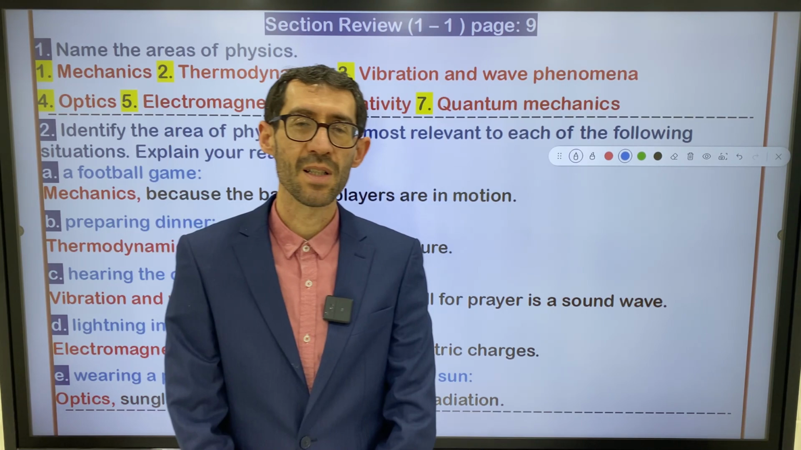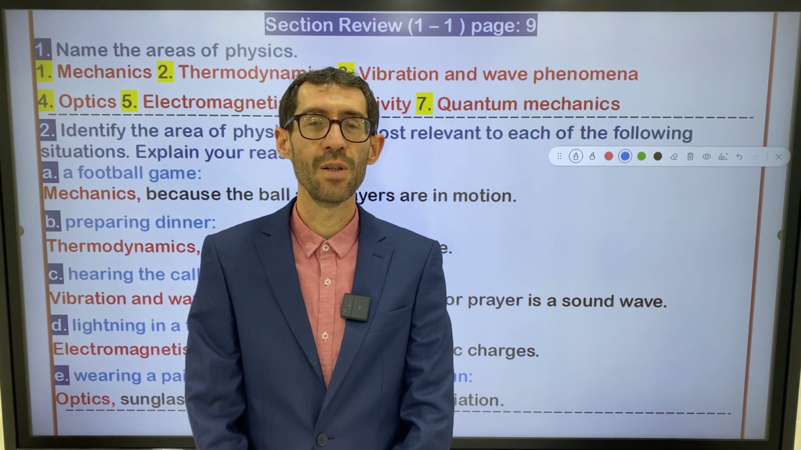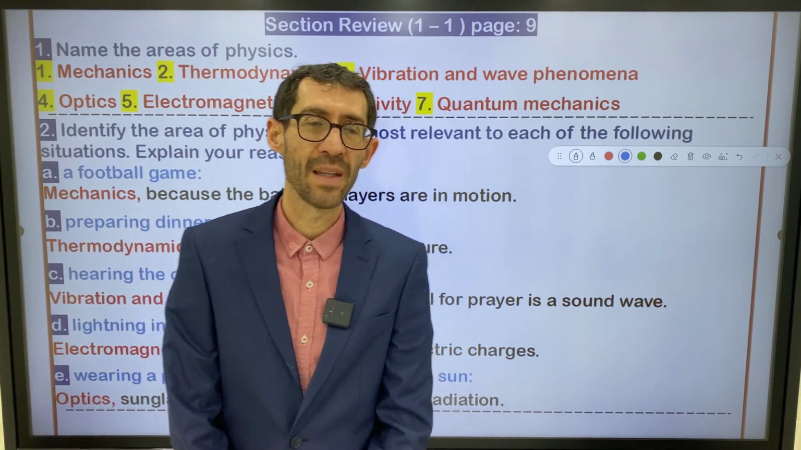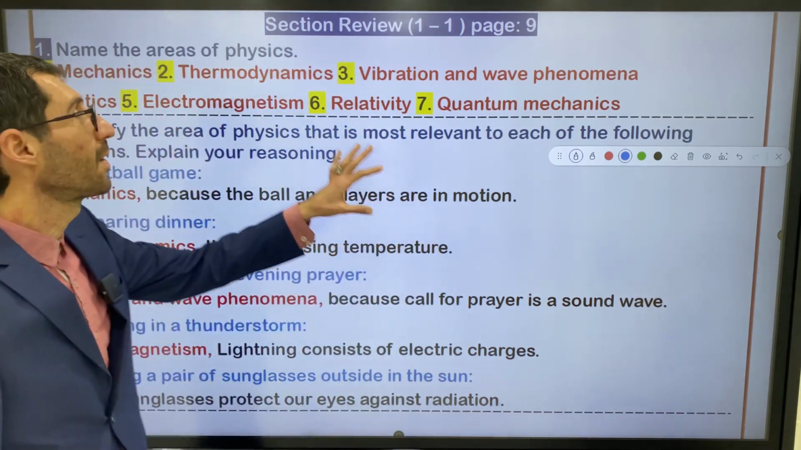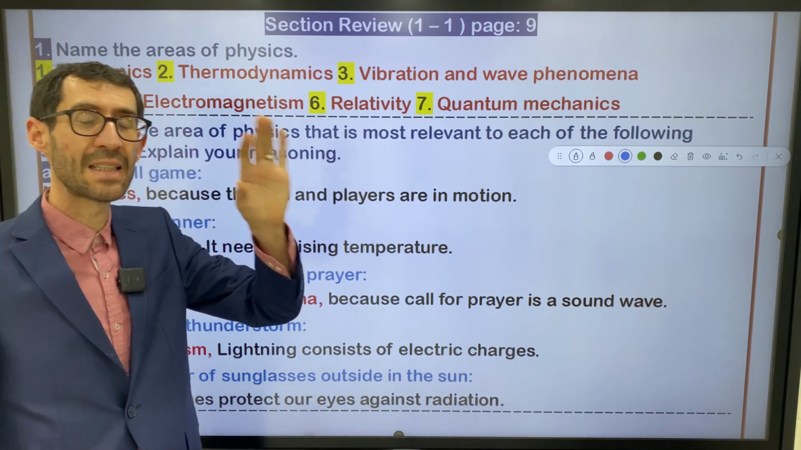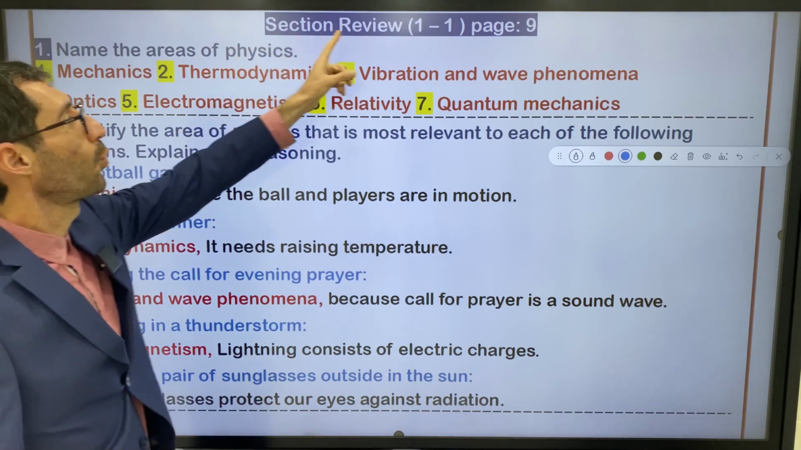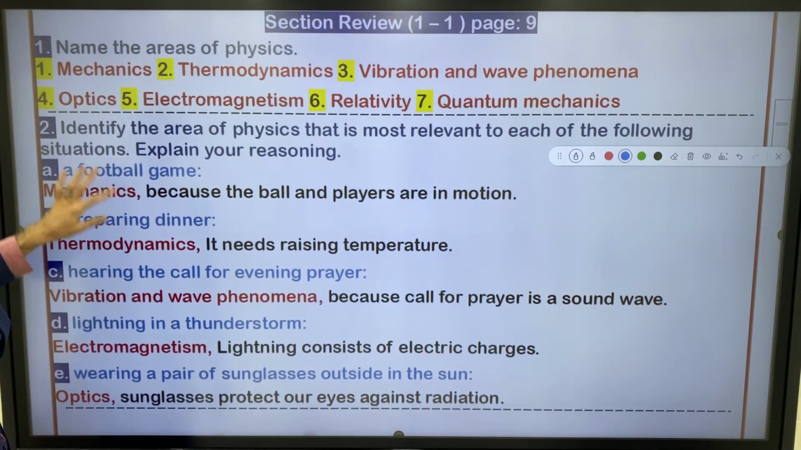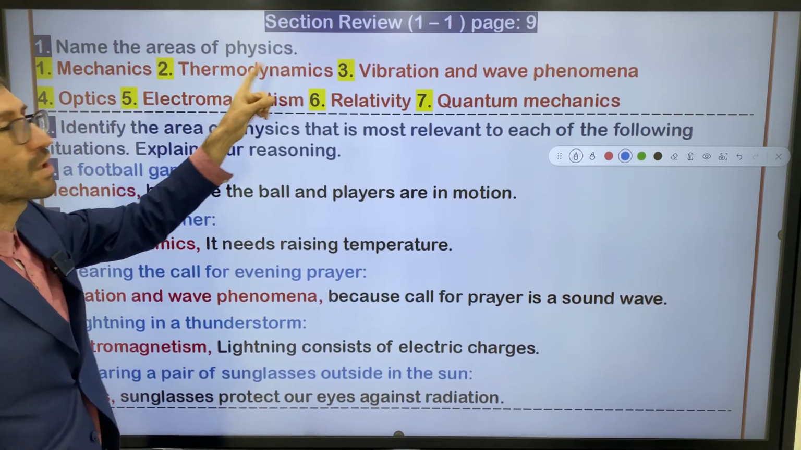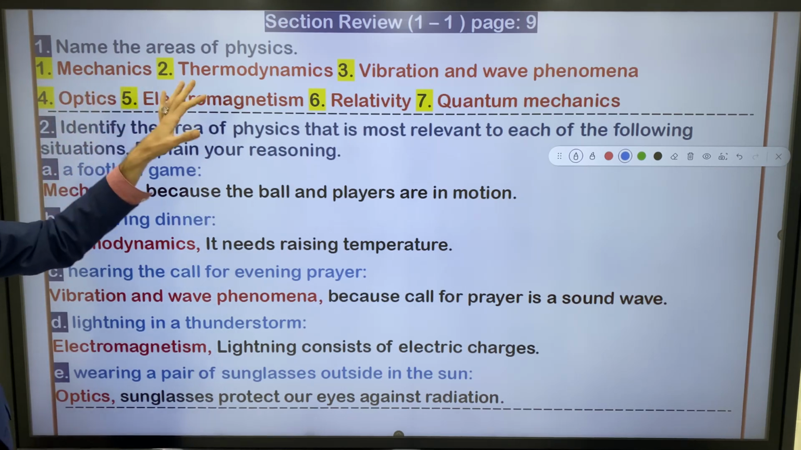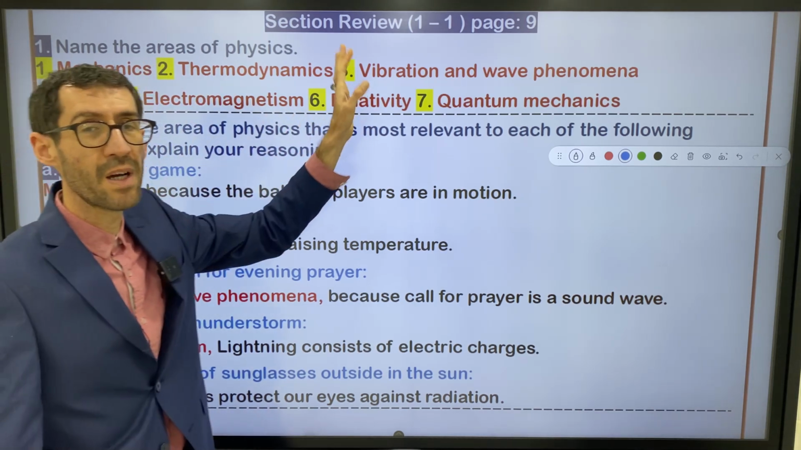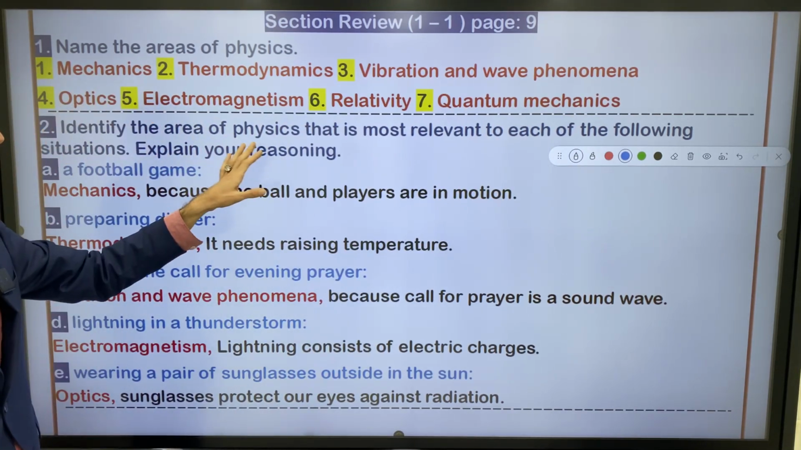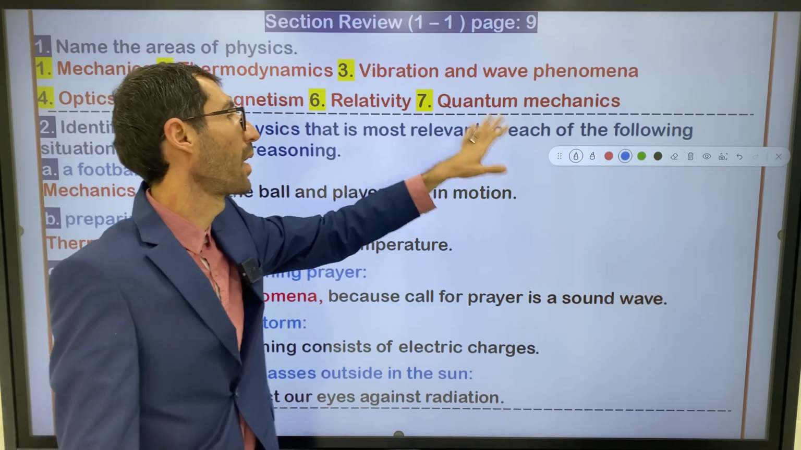We are in Fairhostite to explain the physics curriculum chapter 1 on grade 10. Right now I want to explain section review. Let's get started. Section review 1, page 9. Question number 1, name the areas of physics. Just name the areas of physics: mechanics, thermodynamics, vibration and wave phenomena, optics, electromagnetism, relativity, and quantum mechanics.